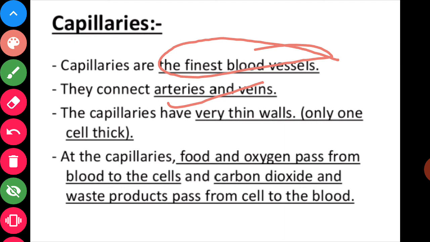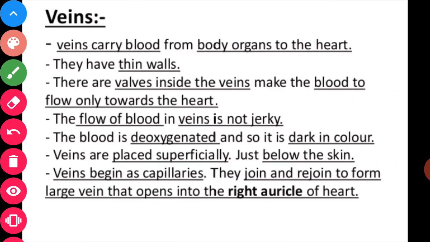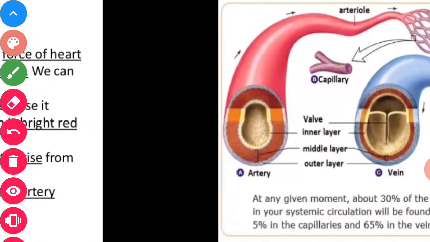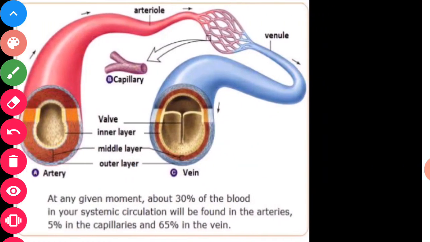Veins are placed closer to the skin. The blood in arteries moves with pressure. The blood in veins does not move with pressure. One more difference between the arteries and the veins is that arteries carry oxygenated blood, except the pulmonary artery. There is an exception, dear students, that you have to remember.